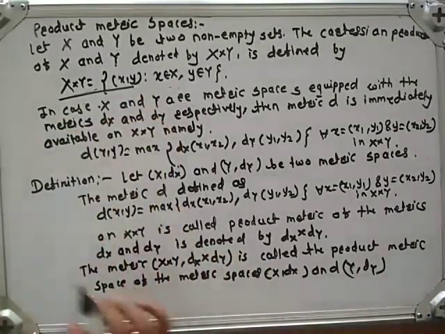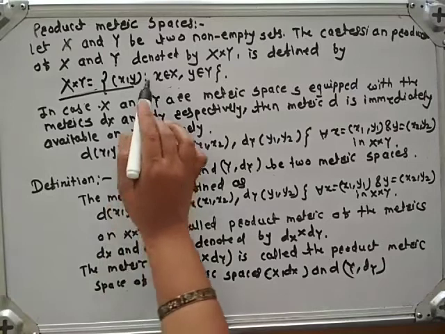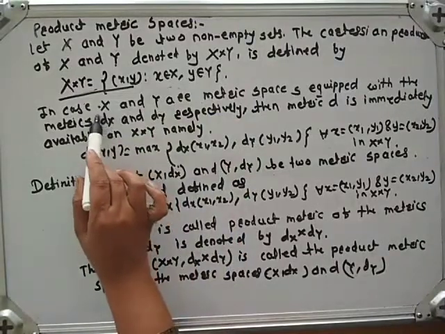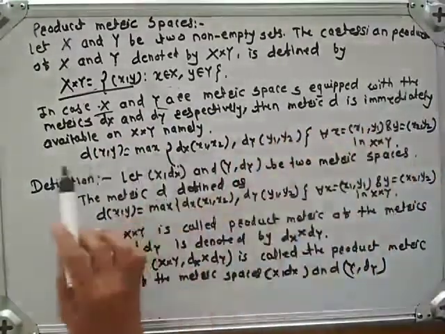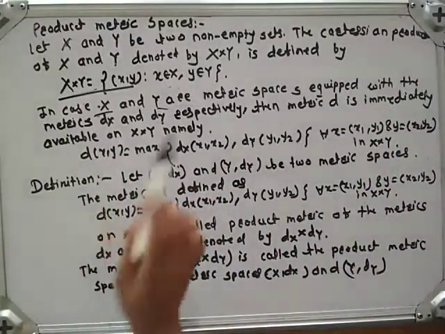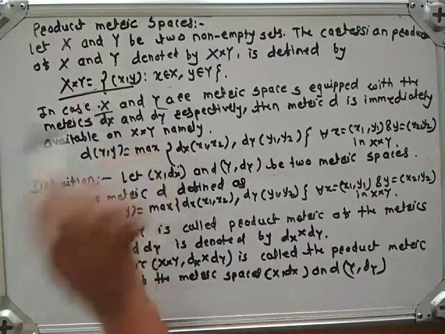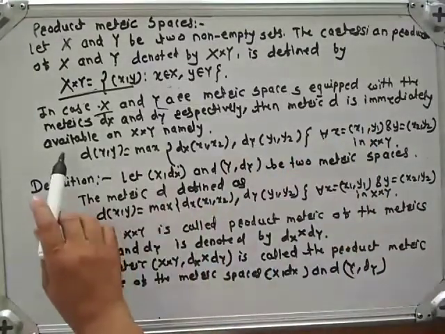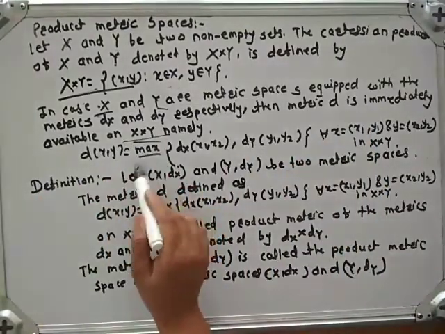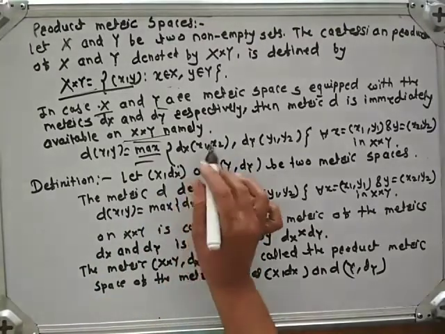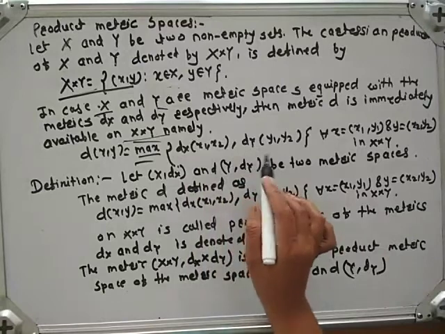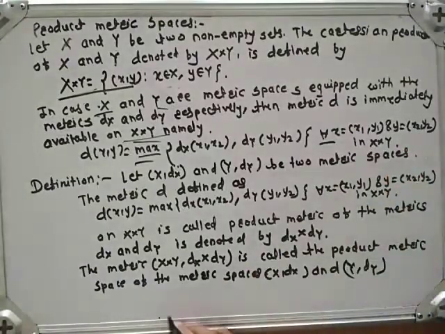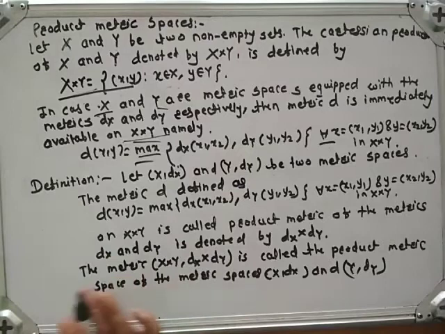The Cartesian product X cross Y is equal to the set of all ordered pairs (x, y) such that x belongs to capital X and y belongs to capital Y. In case X and Y are metric spaces equipped with the metrics dX and dY, meaning dX is a metric on X and dY is a metric on Y, then the metric d is immediately available on X cross Y, and that metric is the maximum of dX of (x1, x2) comma dY of (y1, y2) for all x and y belonging to X cross Y. Let us see the definition of the product metric space.